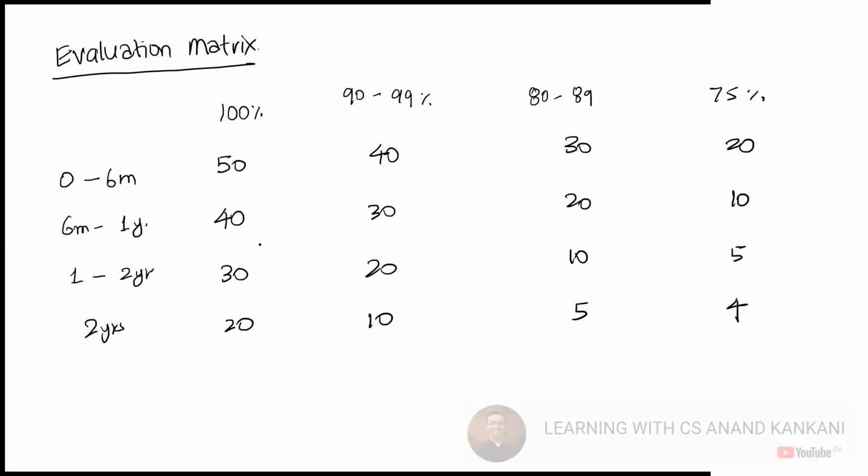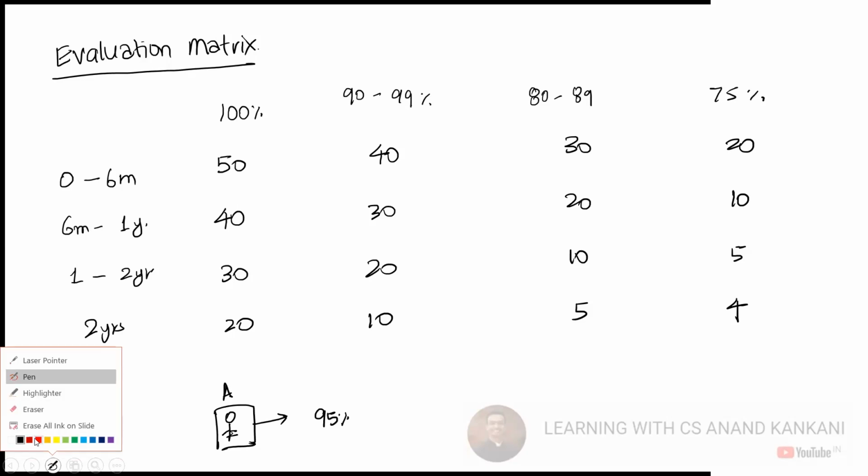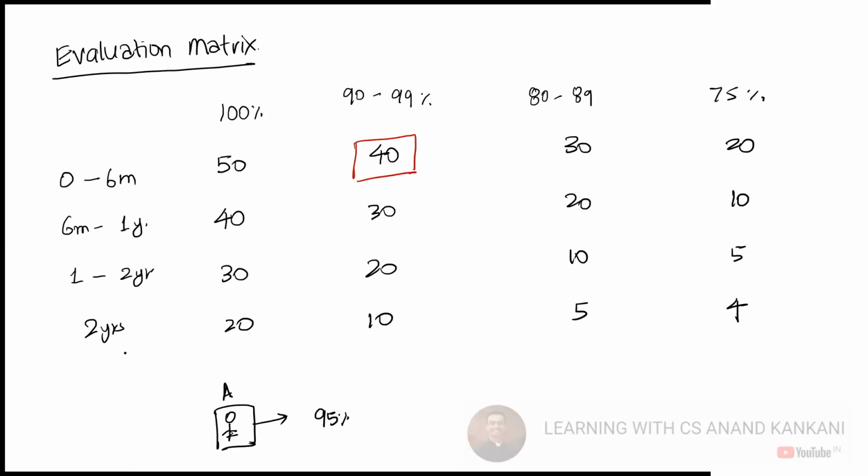Just an evaluation. So now I give an example. Let's say resolution applicant A has come. A says that I am going to pay the money, okay, I'll pay 95% and I am going to pay within 6 months. So we'll say, okay, as per A, he falls into this category. So A is going to get 40 points, right? So A's plan is there. So this is for A.